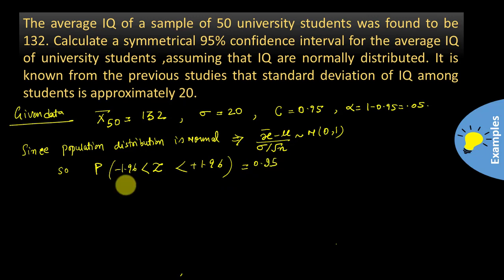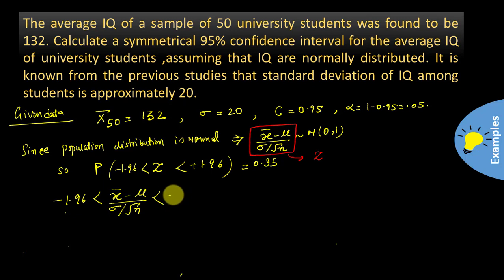So putting the value of z in the equation, minus 1.96 is less than x bar minus mu divided by sigma over root n, which is less than plus 1.96.